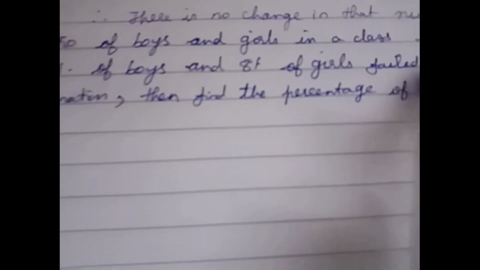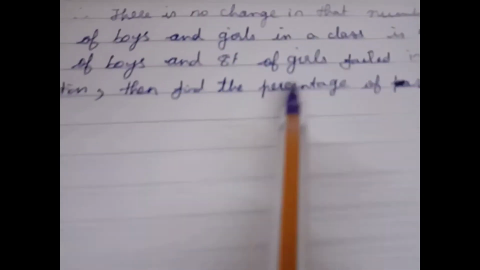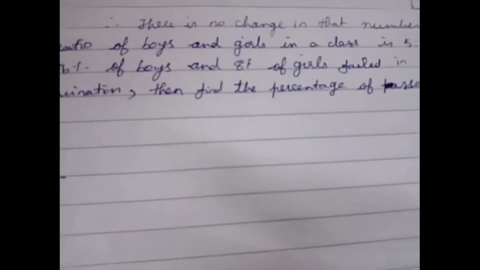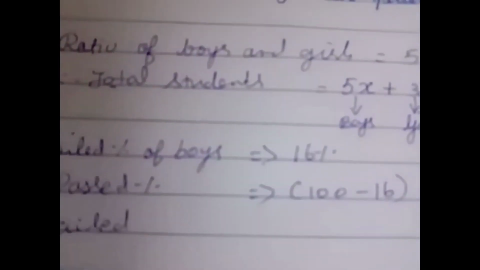10th question. The ratio of boys and girls in a class is 5:3. If 16% of boys and 8% of girls failed in an examination, then find the percentage of passed students. So first write ratio of boys and girls is equal to 5:3.